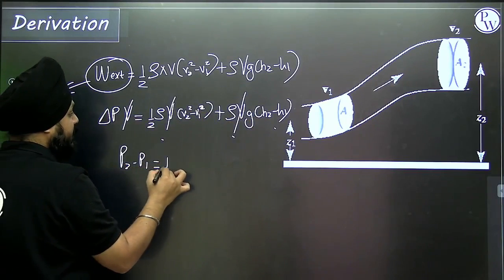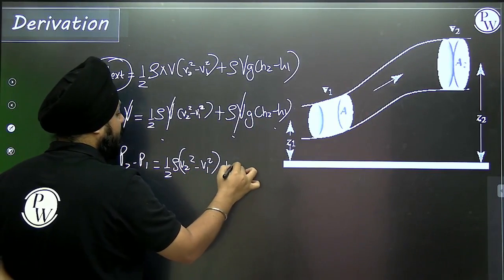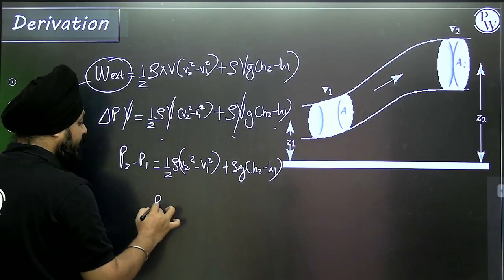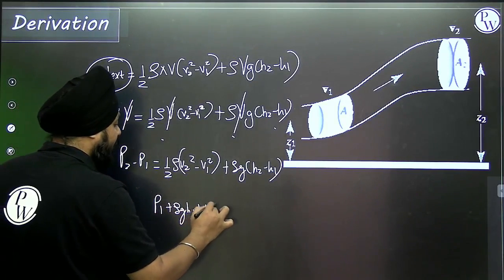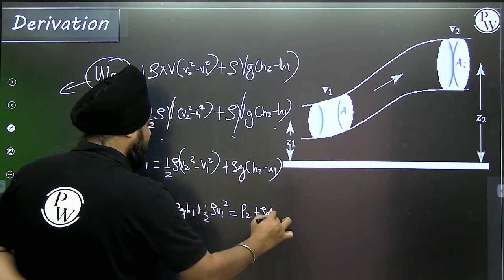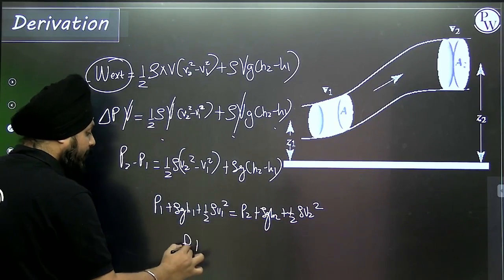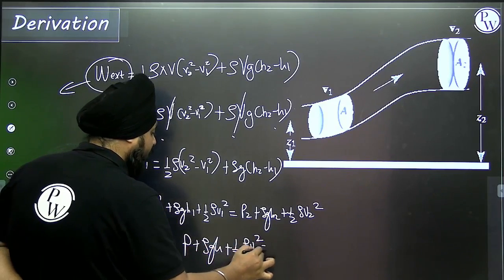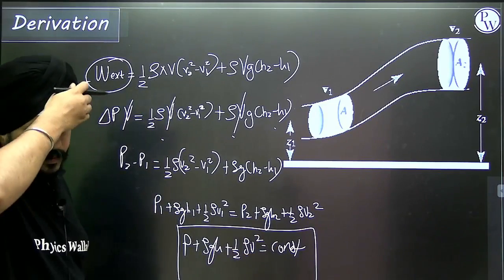P2 minus P1 is equal to half rho (v2 square minus v1 square) plus rho g (h2 minus h1). Rearranging these terms, I am getting P1 plus rho g h1 plus half rho v1 square is equal to P2 plus rho g h2 plus half rho v2 square. So P plus rho g h plus half rho v square is equal to constant. This is the Bernoulli's equation, right?